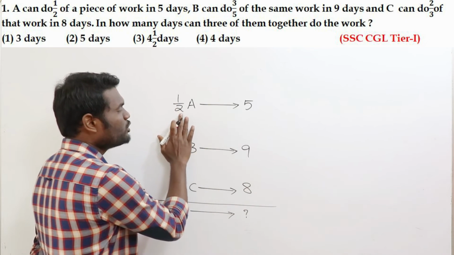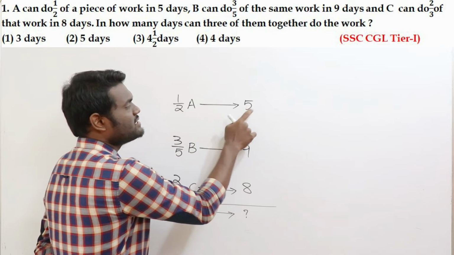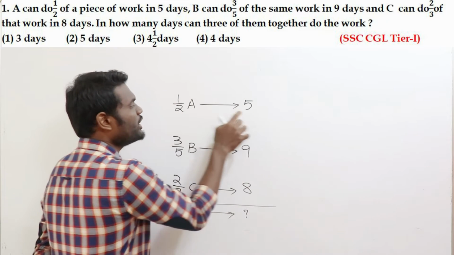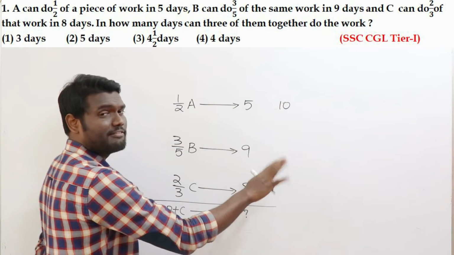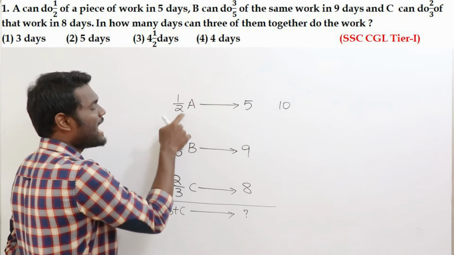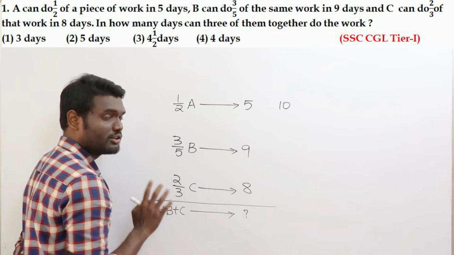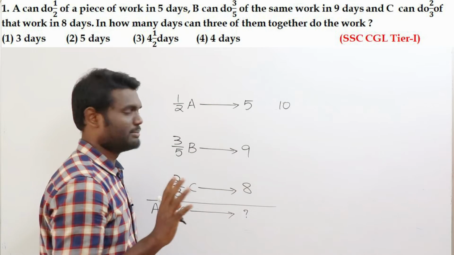Now simple. Already I told you how to do it when it is with respect to fractions. Okay, simple. Now 1 cancels in 5 times. So simply 2 into 5, the number of days will be 10 days. And don't take directly for this one. Why? Because here the total days was not mentioned. Here it is said half of the work, 3/5 of the work, 2/3 of the work. You need to know first the total number of days they are going to take. Once you know that, then it is simple.